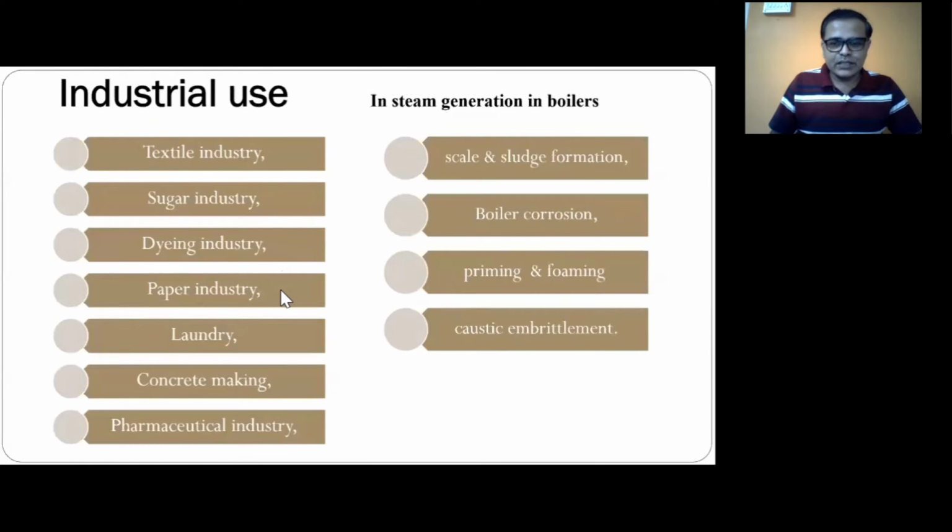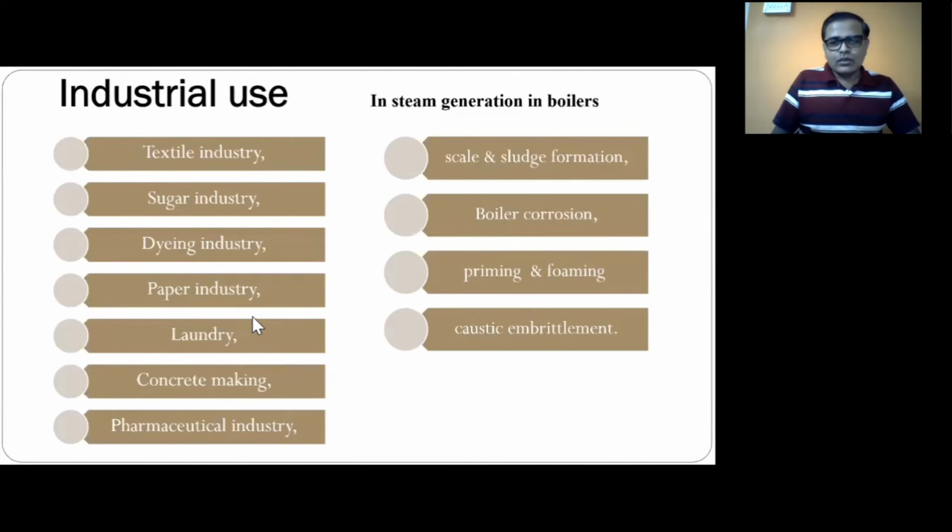Similarly, in the paper industry, as you know, calcium and magnesium salts react with the chemicals to provide a smooth and glossy finish to the paper. But if iron salts are present in the water, then the paper quality is damaged, and the paper will have some spots. Unwanted spots may be observed.